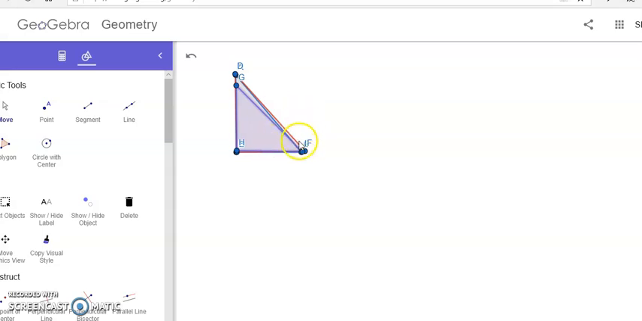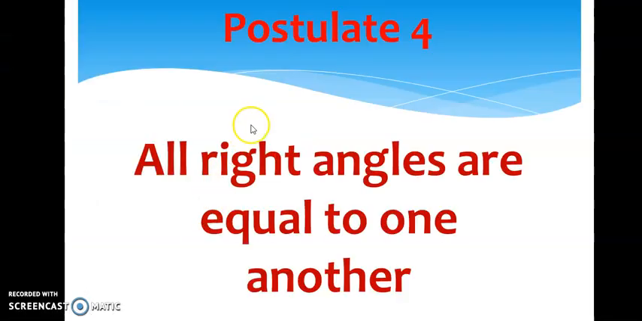Children, now tell me, how do these right angles get superimposed? Yes, they are identical, so they get superimposed. And you know that if things are identical, then they are equal, isn't it? This is what postulate 4 says, that all right angles are equal to one another. Children, postulate 4 says that all right angles are equal to one another. I hope you understood postulate 4.